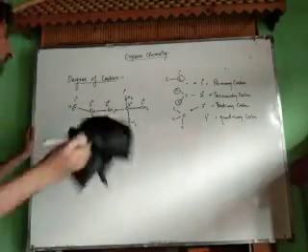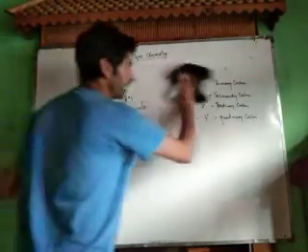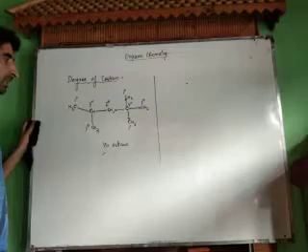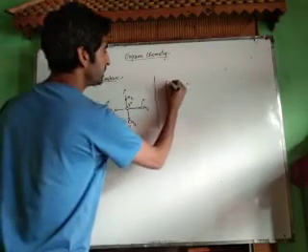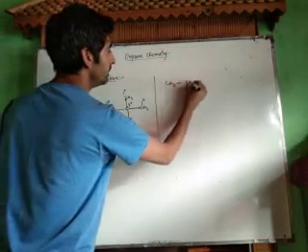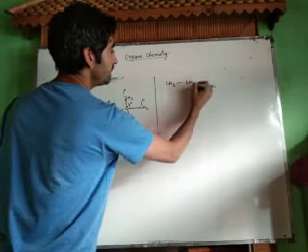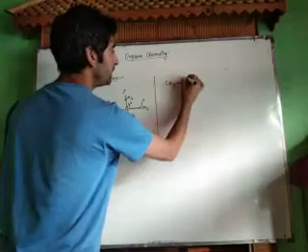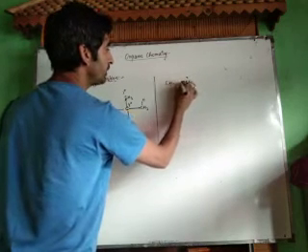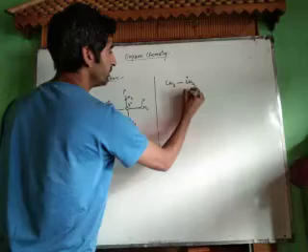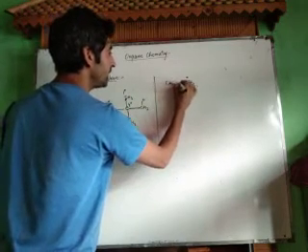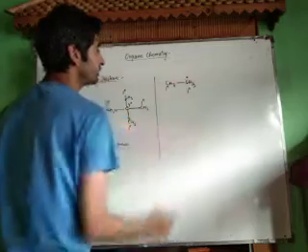Now classify the following into primary, secondary and tertiary carbon atoms. Now let us do the question. Classify the following into primary, secondary and tertiary carbon atoms. We have CH3, CH2, CH3, CH3. Tell me what is the degree of this carbon. This carbon is directly attached to only one carbon atom, therefore it is primary. What is the degree of this carbon? This carbon is directly attached to only one carbon, therefore it is primary.